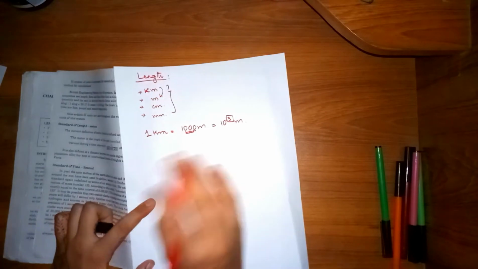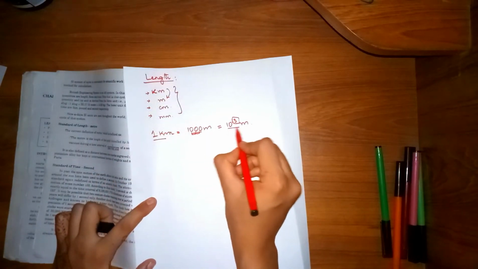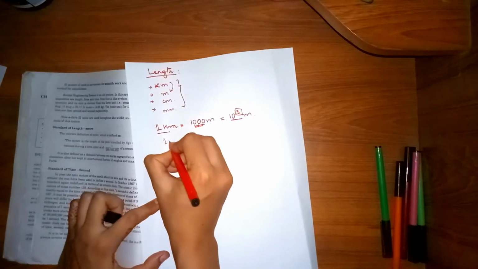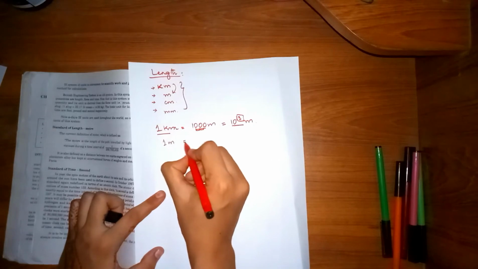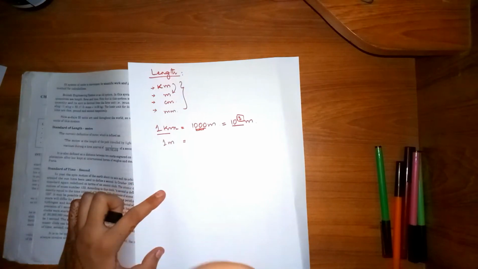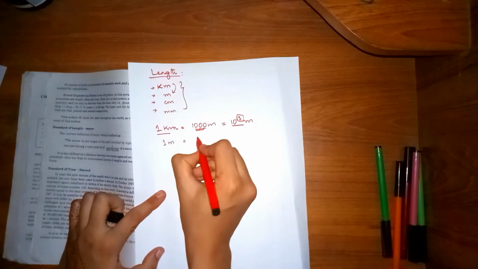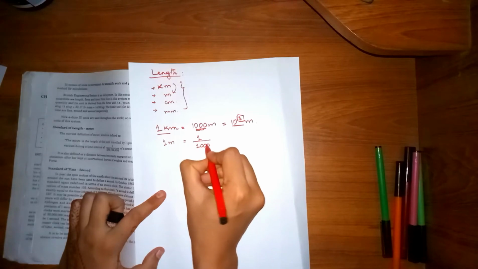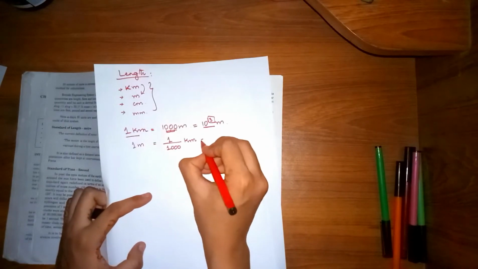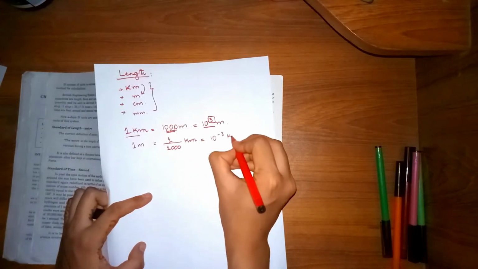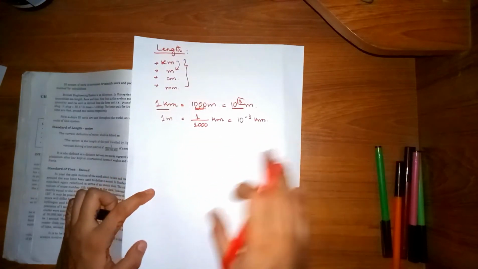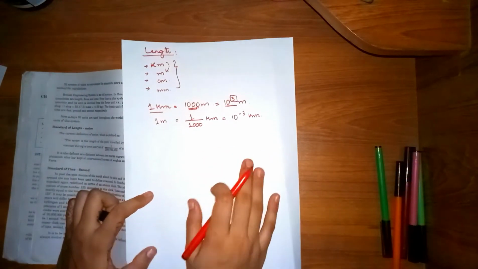And in 1 meter, how many kilometers are there? It is 1 upon 1000 kilometers, and if something is going on division, then the power becomes negative. This is the basic maths rule that I guess you must know.